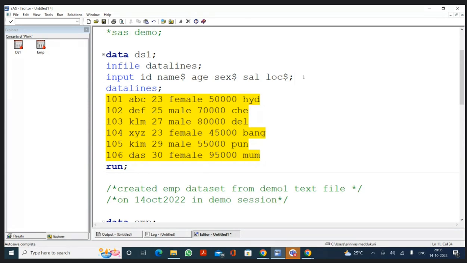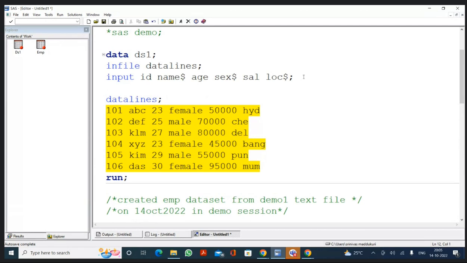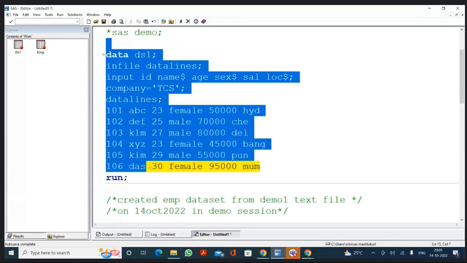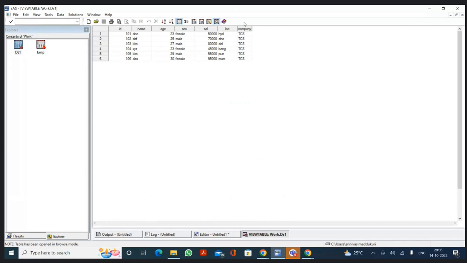Say, for example, I want to write company is equal to TCS. Now, along with those 6 variables, we are going to have a 7th variable in the dataset also. Now we can have TCS.